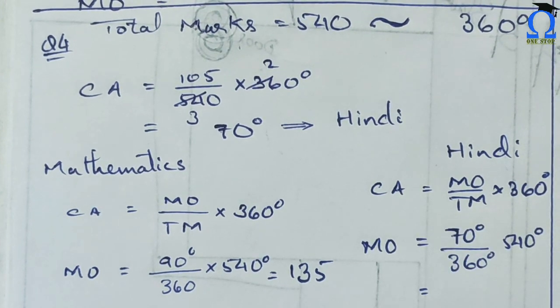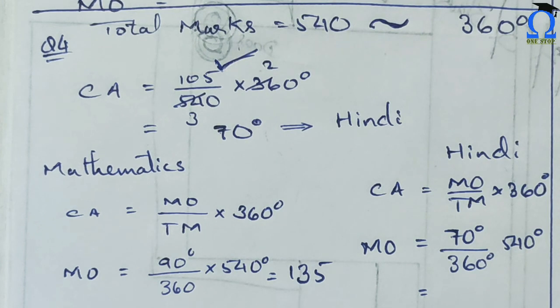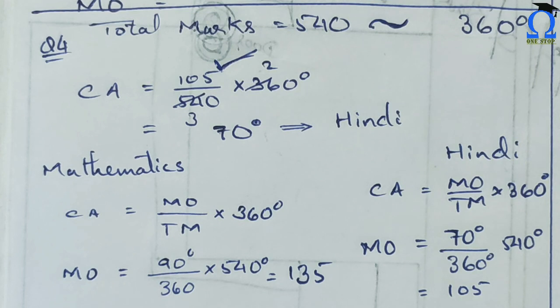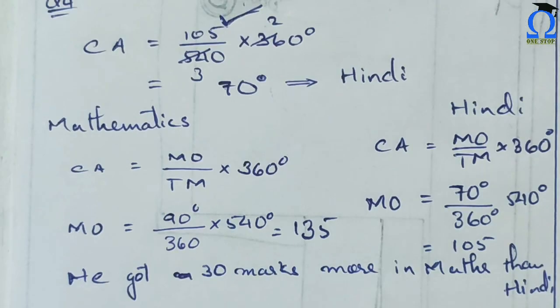Although we have found that Hindi is 70 degree, that means 105 is for Hindi. Just to recheck, so it is 105 only. Understood? Now for the third part, we need to check which one is greater. So obviously 135 is greater by how much? That is by 30. So like this you have to write.